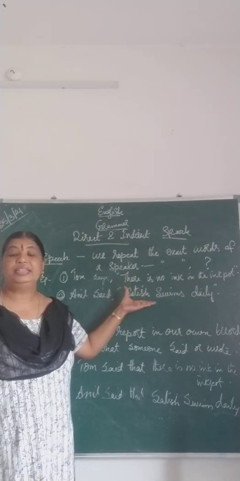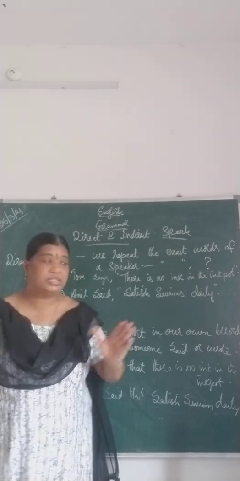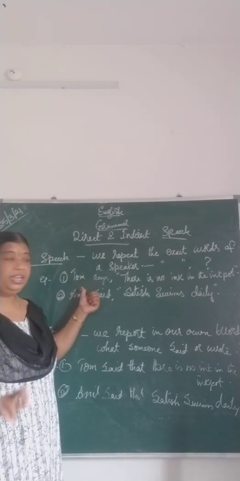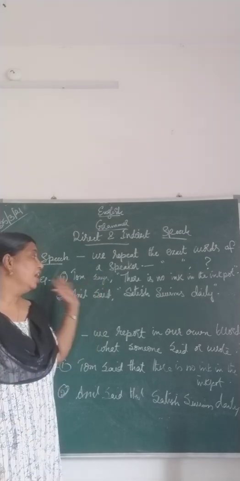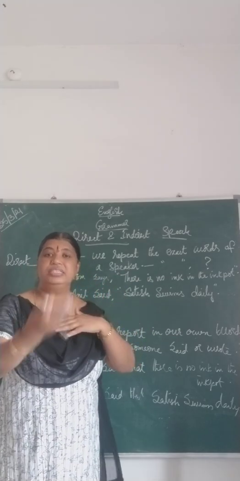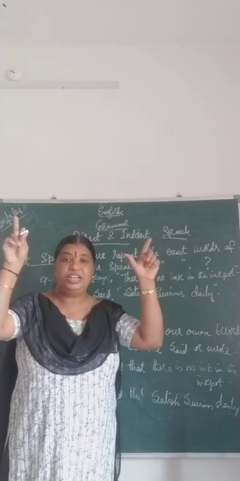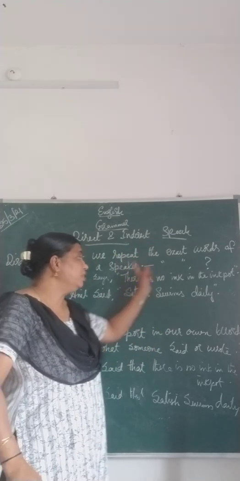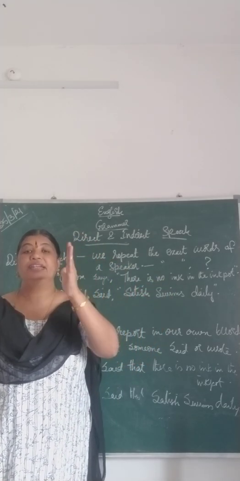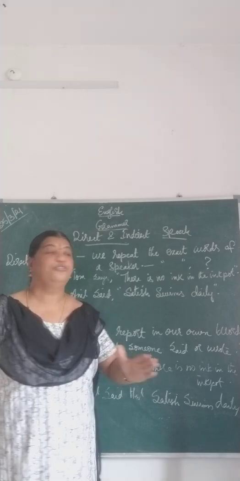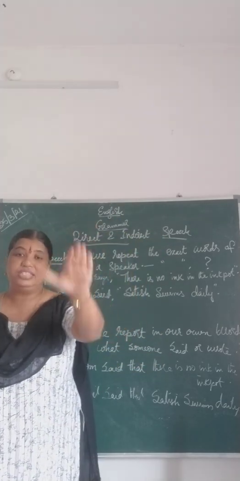Now this sentence is in direct form. How can you identify? After Tom says, there is a comma, and whatever Tom is telling is in the inverted commas. These inverted quotations signify the sentence is in the direct form. So this sentence is in direct speech.